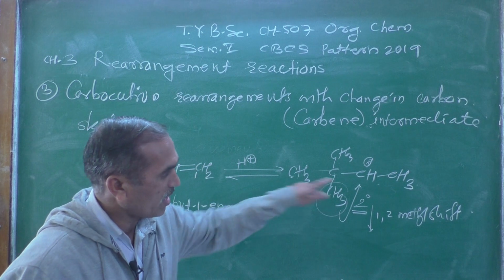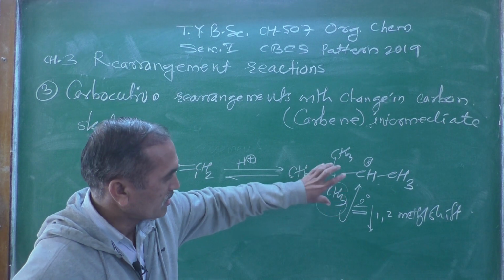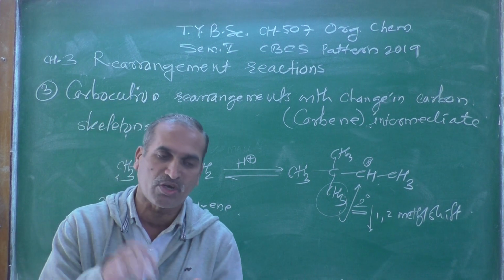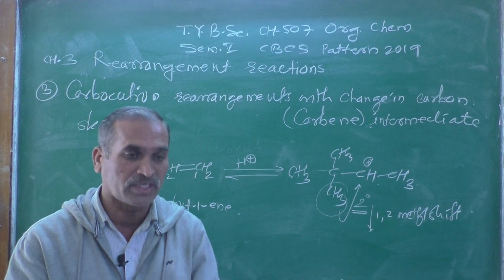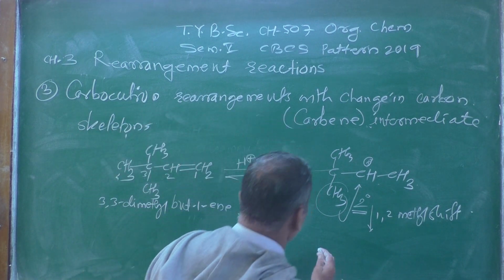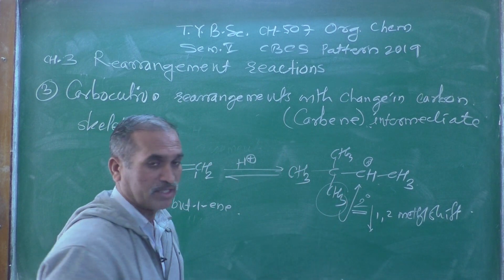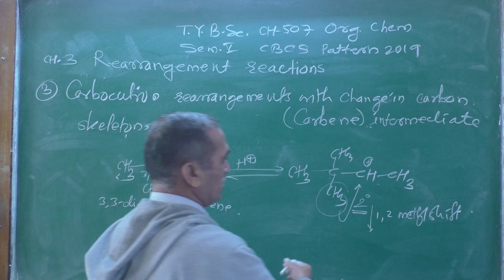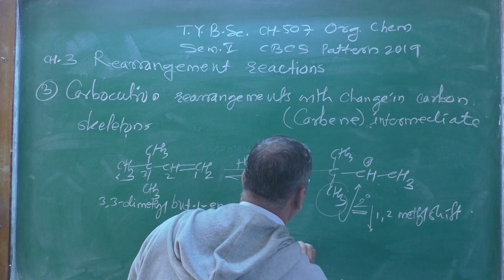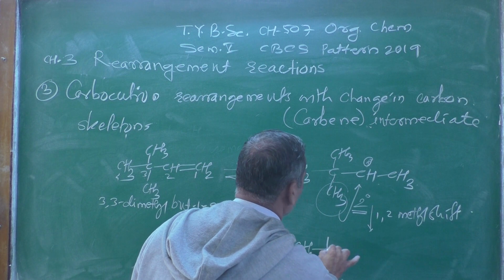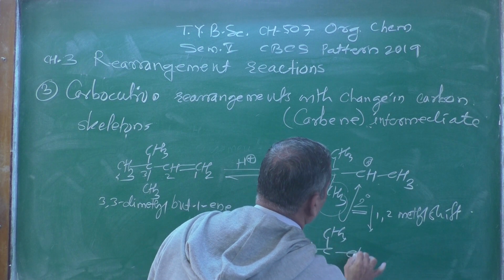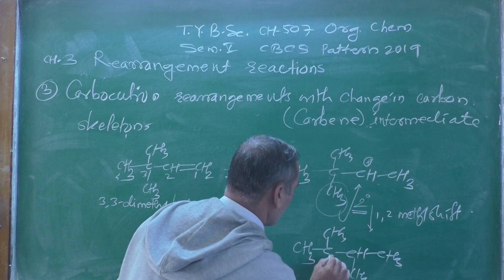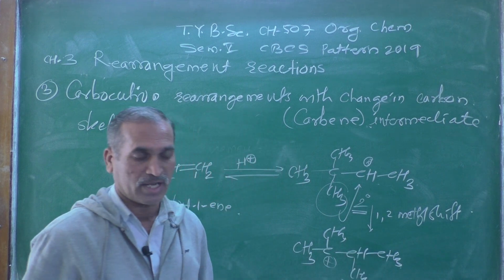Because the methyl group shifted from this carbon to the adjacent carbon atom, taking its bonding pair of electrons along with it, that's why this carbon atom is expressing electron deficiency, and we will be getting here CH3 and CH, then CH3, and this CH3, and the positive charge comes on this carbon atom.